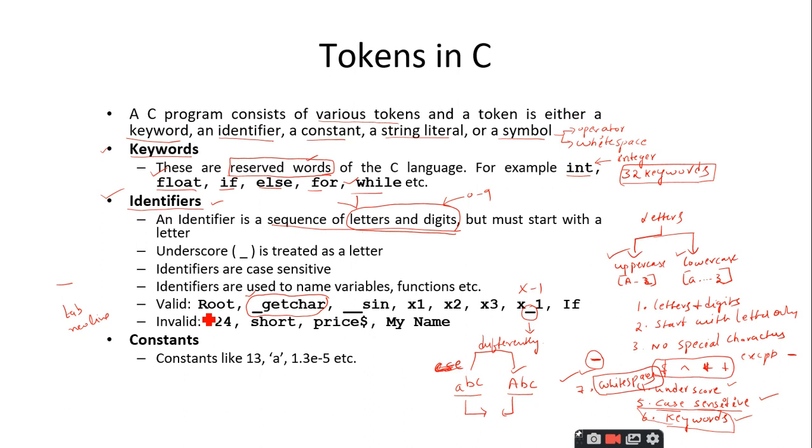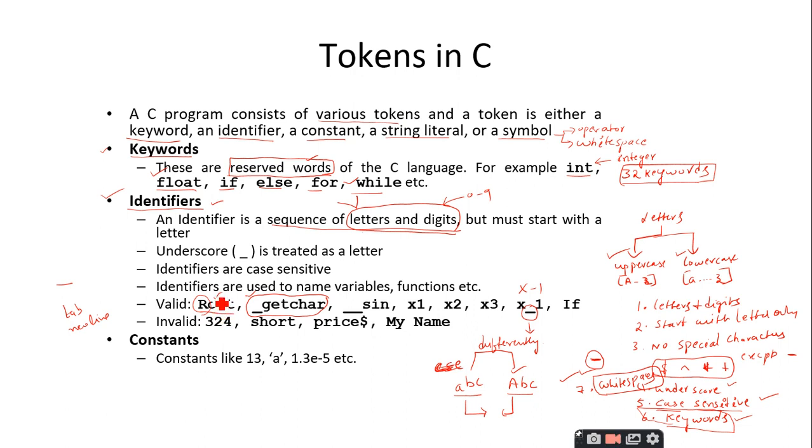This one, root, ROOT. This is a valid identifier. Why? Because it satisfies all the rules. This is a combination of uppercase and lowercase characters, and it is starting with a character, okay, and there are no special symbols inside this one, and there are no keywords, and there are no white spaces.